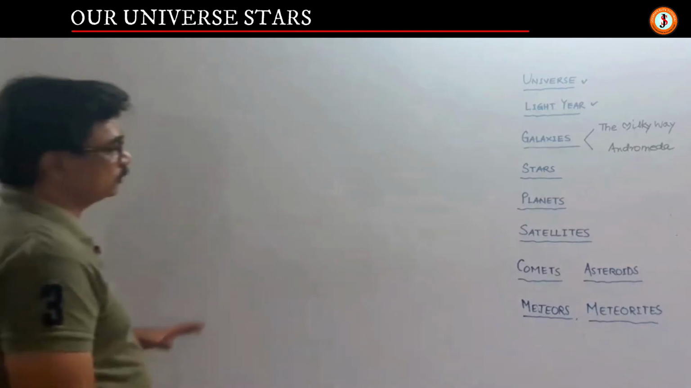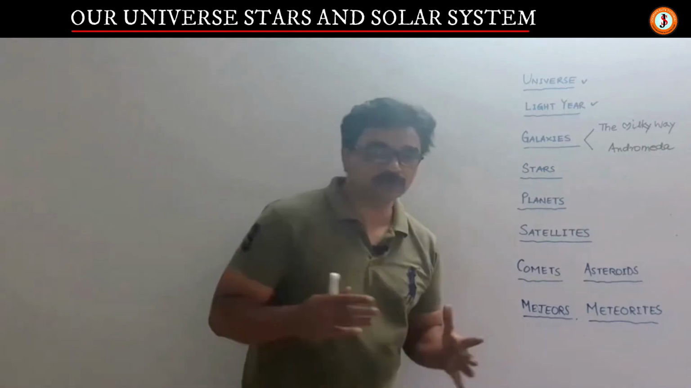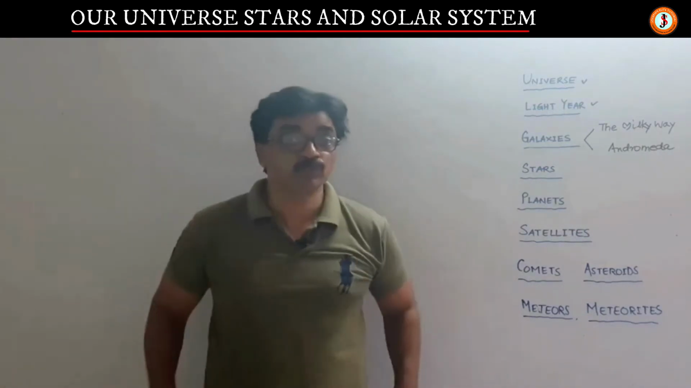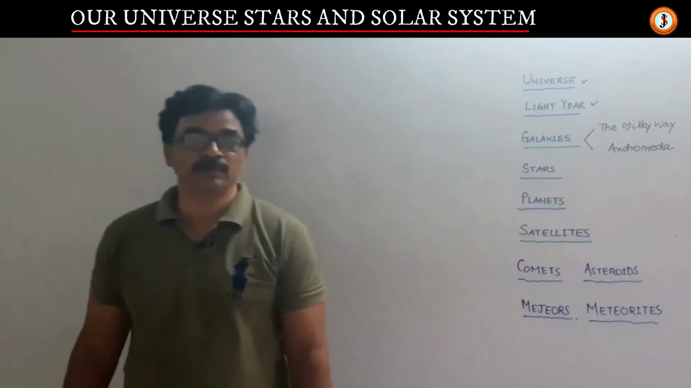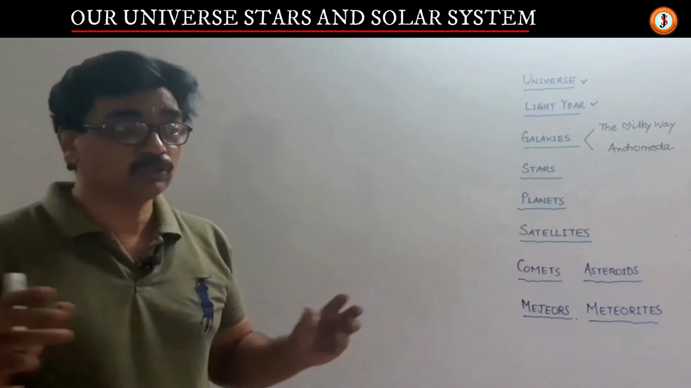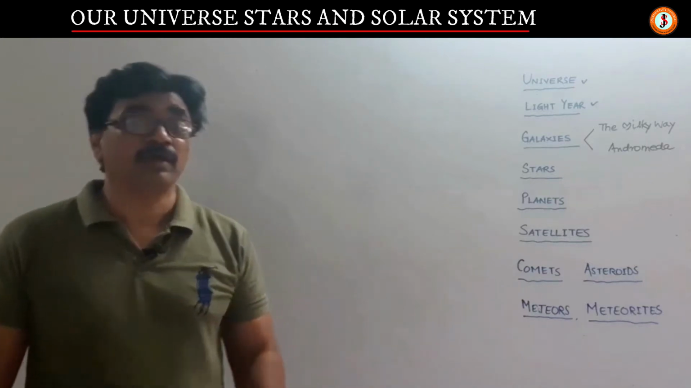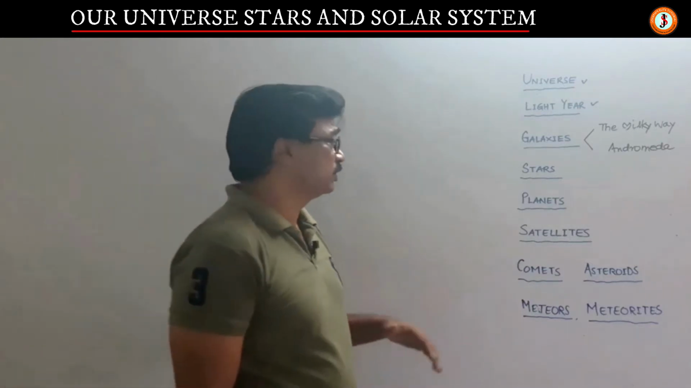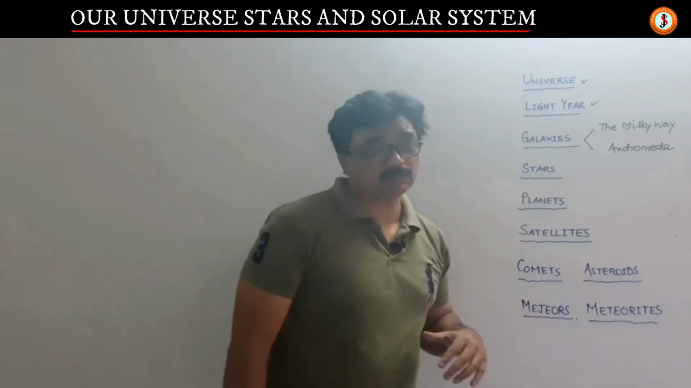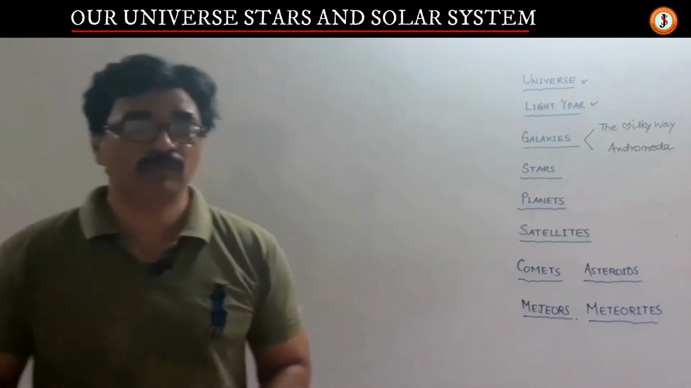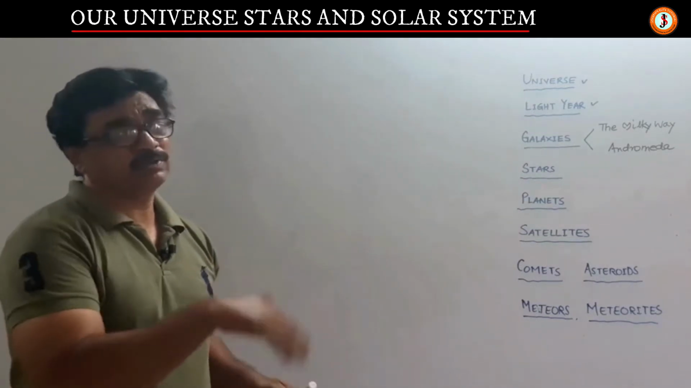So we have finished with stars, and as I said, in stars fusion takes place. Fusion is a nuclear reaction in which smaller nuclei join to make a heavier nucleus and an enormous amount of energy is released. But now let us go to planets. Planets are heavenly bodies which revolve around a star.